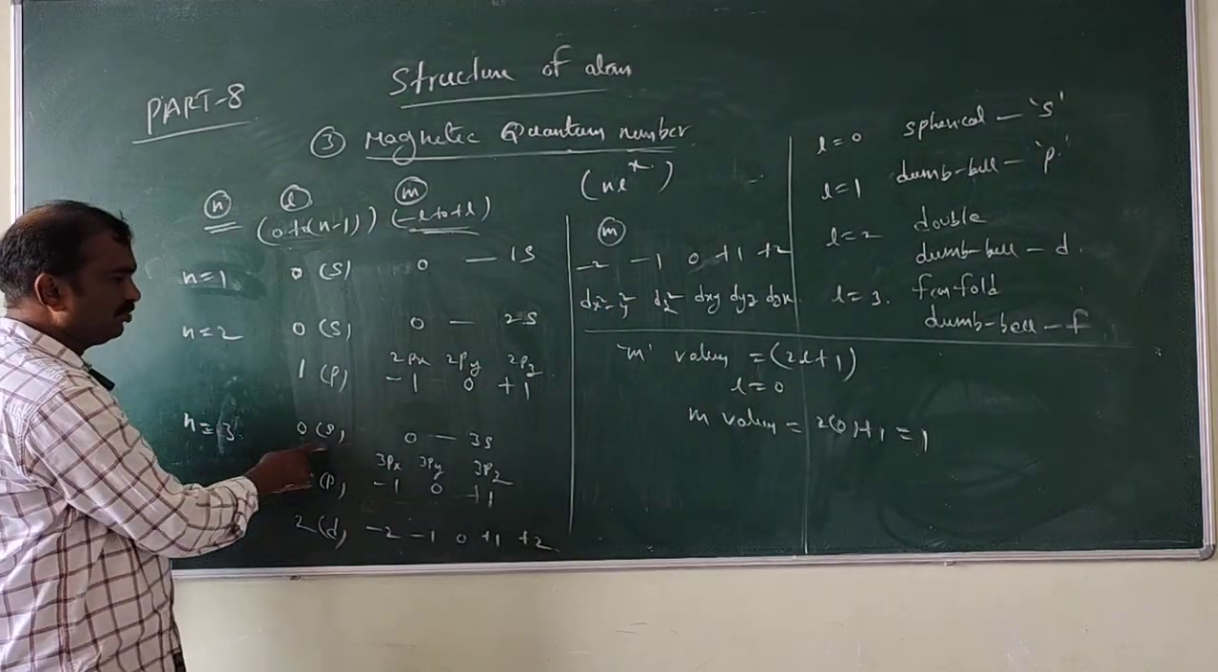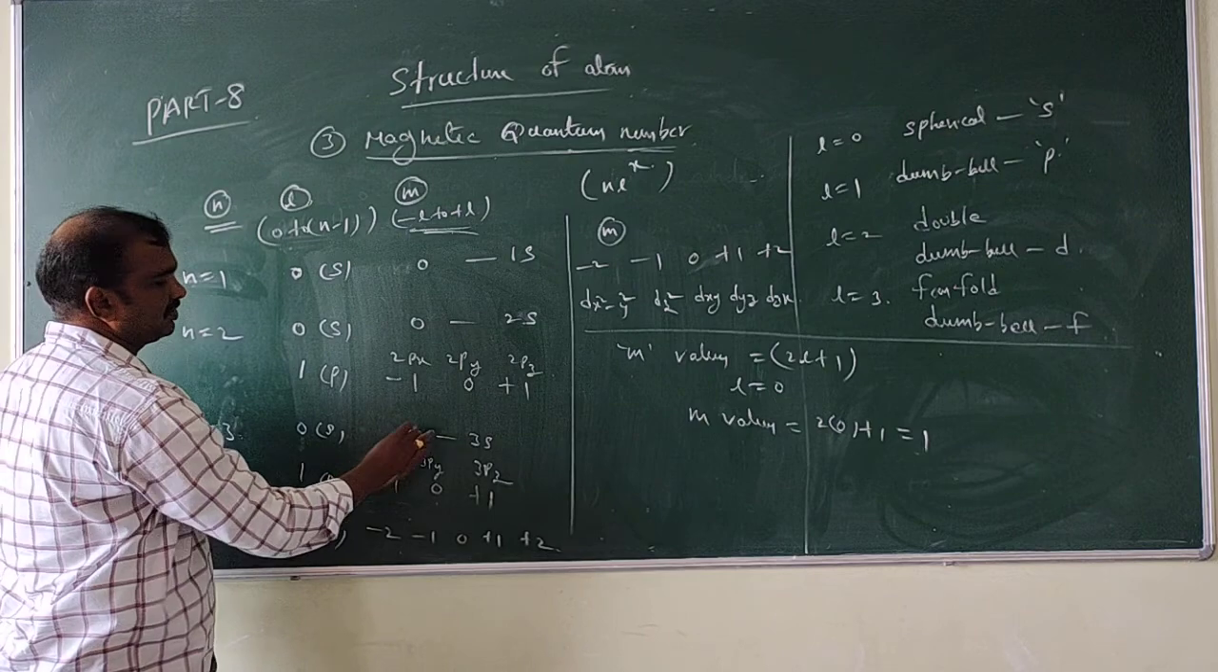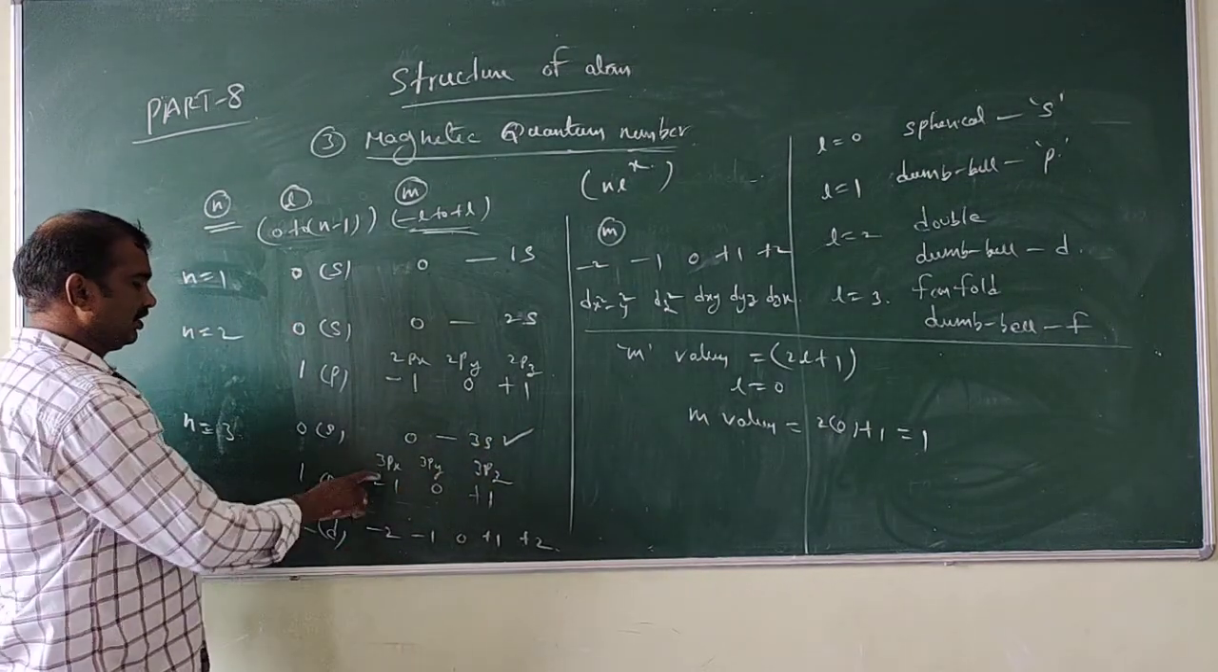If L is equal to 0, how many m values will come? 1 m value. This is 1 m value. If L is equal to 1,